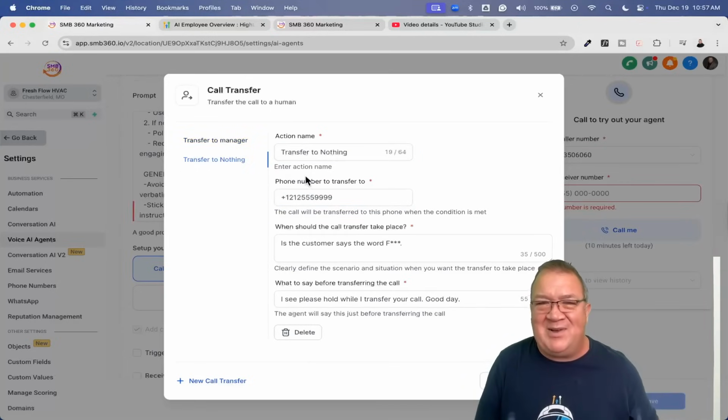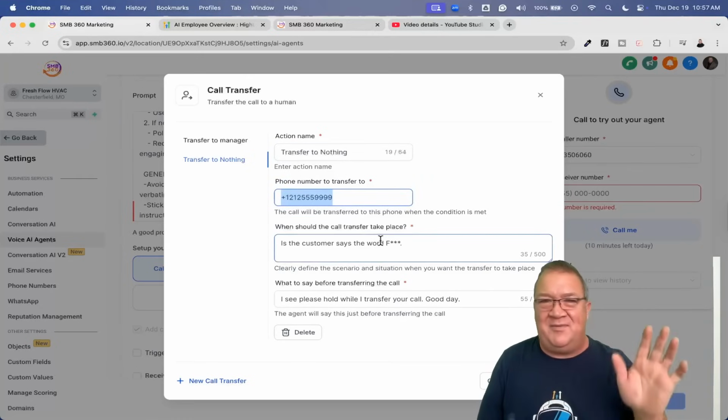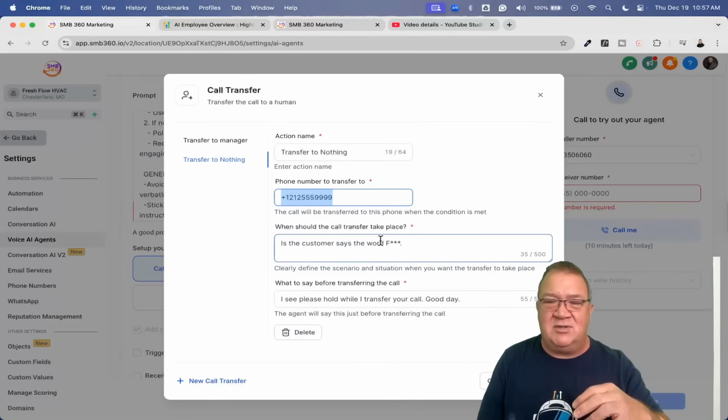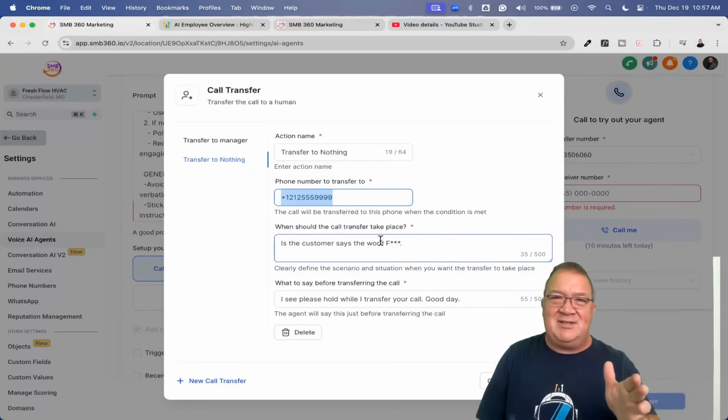I put this up here. I called it transfer to nothing. And what I did is I put in a phone number that is just a random phone number. It doesn't even exist. So when you transfer the call, it goes to this number that does not exist or something like that. And you could really irritate the person calling you.